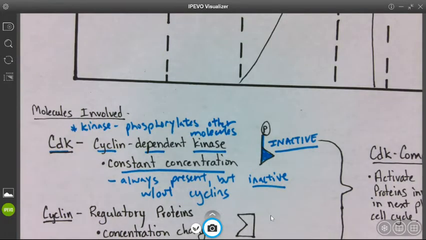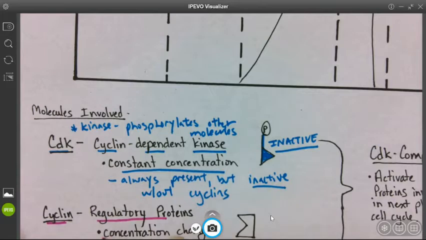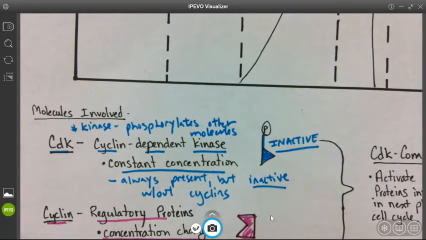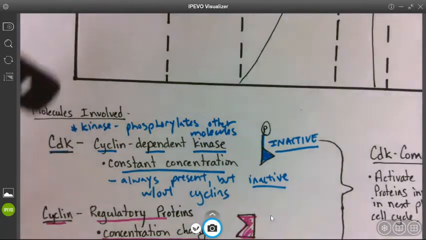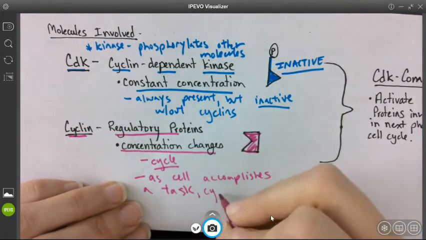Next, we have the cyclins, okay? Cyclins are regulatory proteins, and their concentration fluctuates depending on what's happening inside the cell. So basically, they cycle, right? And as the cell accomplishes its tasks, cyclin levels rise.